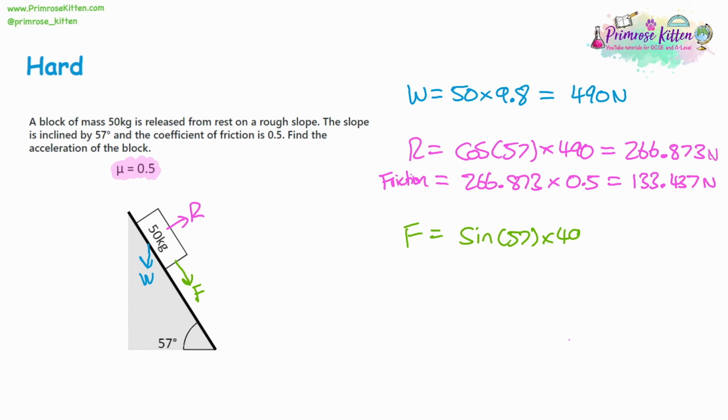Do the same calculation as reaction force, just sine instead of cos. And that's going to give us 410.949 to 3 decimal places.